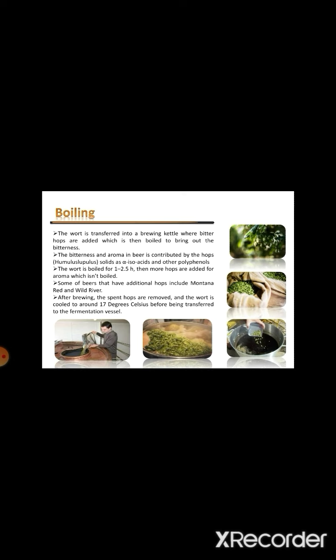After this boiling process we can add some more hops that can impart a good aroma into the beer. After this brewing process the spent hops are removed, and the wort is cooled to around 17 degrees Celsius before being transferred to the fermentation vessel.